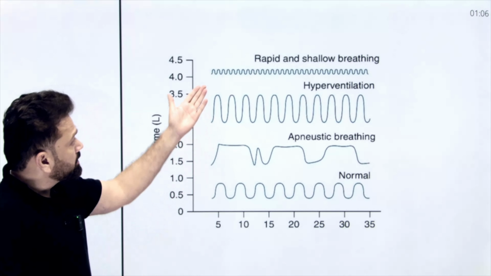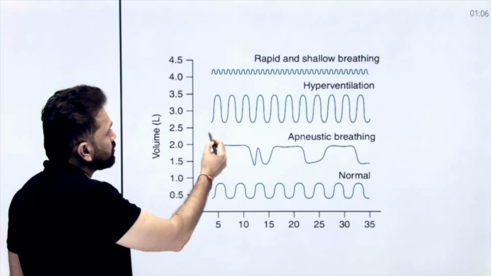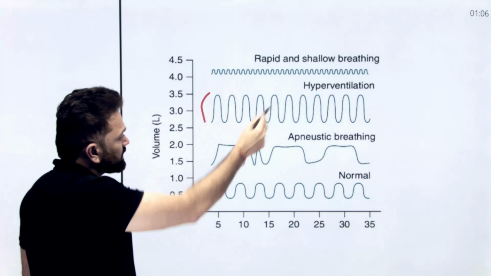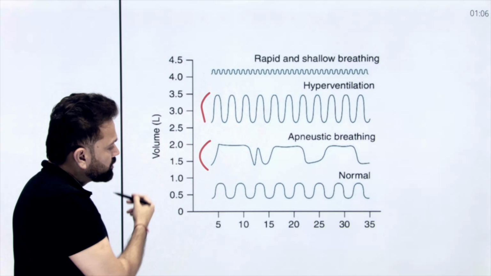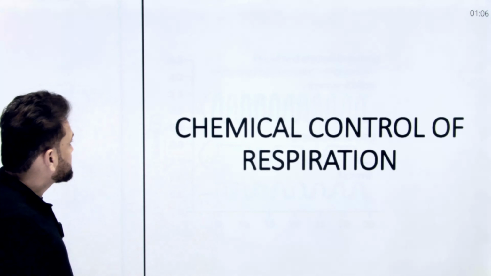Now, rapid and shallow breathing, you know that it is rapid and shallow breathing, very rapid and very shallow. It is hyperventilation. It is apneustic breathing. I have shown you in the lesion. It is normal breathing. So there are different patterns of breathing you can see here.